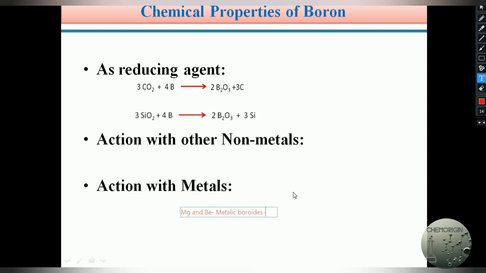These metallic borides are readily hydrolyzed to form the corresponding boron hydrides. This is one of the examples for the preparation of boron hydrides. Metallic borides on hydrolysis form the corresponding boron hydrides. In this manner, these are some of the chemical properties of boron. Boron reacts with metals and forms metallic borides.